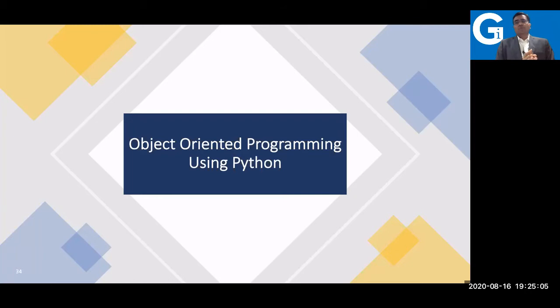Now we are coming back to our agenda for today's session, and that is object-oriented programming using Python. Here we are going to understand how we can create our own object, because Python already has built-in objects. Like list is an object, tuple is an object, dictionary is an object, but can we create our own set of objects using Python? That we are going to see in this particular topic.